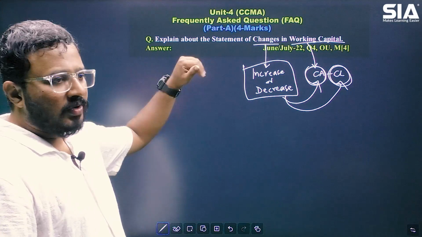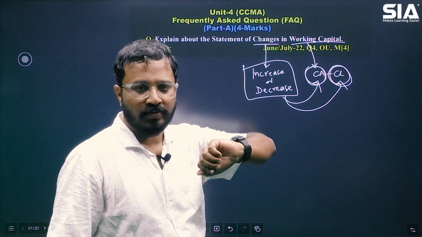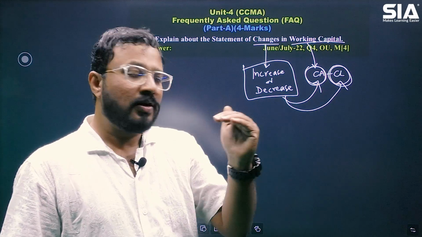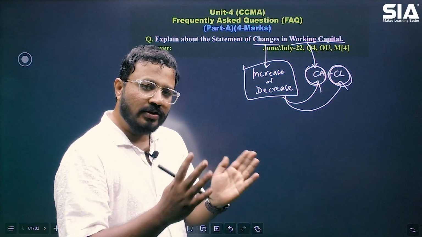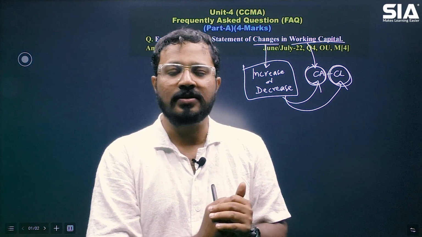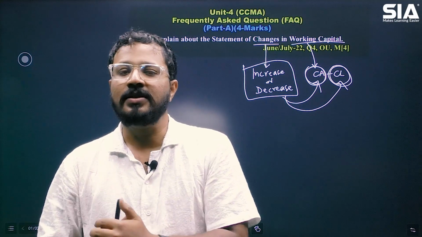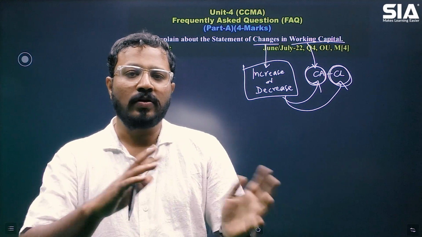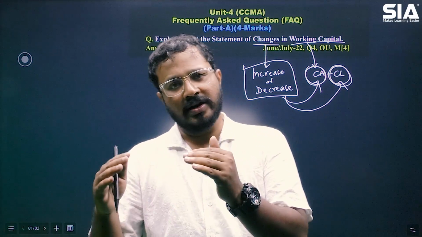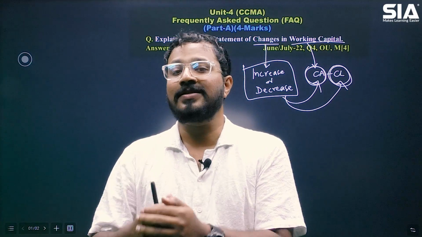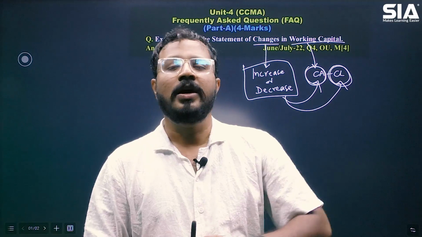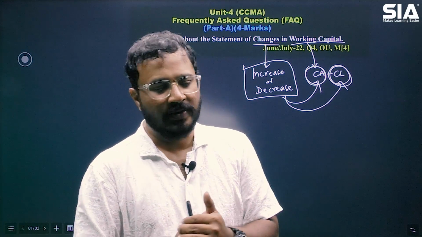So what is the purpose of preparing the statement of changes in working capital? It explains the changes in the working capital between two balance sheet dates. What was the position of current assets and current liabilities in the last year? What is the position of current assets and current liabilities in the current year? We'll look at the difference of this, right? And why do we need this? As I've explained, management will take proper decisions. It will assess the short-term financial position, which is also called liquidity, and the operational efficiency of the business, right?